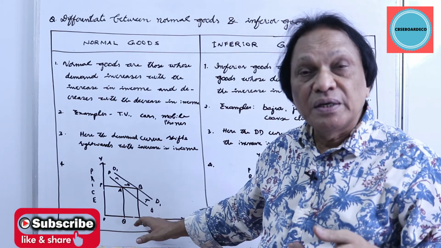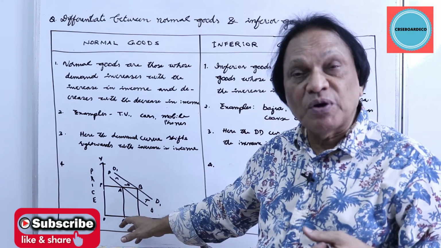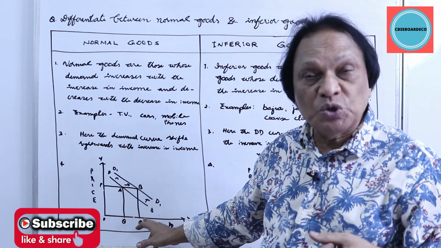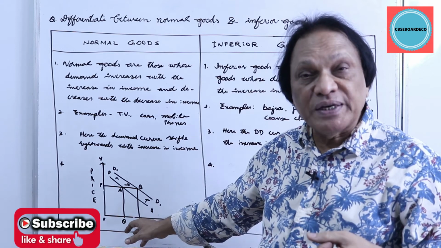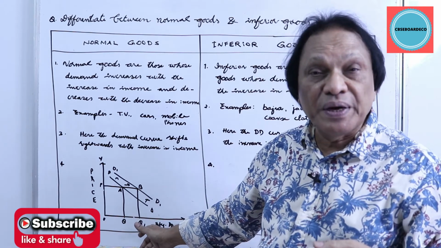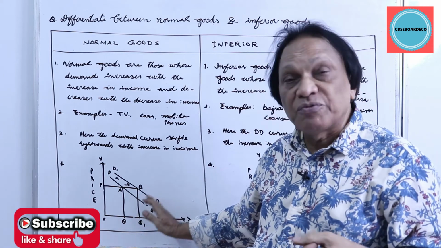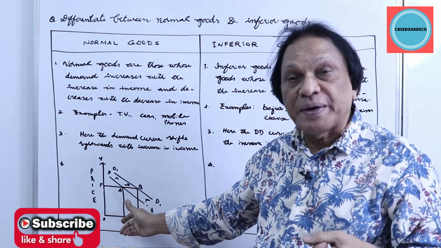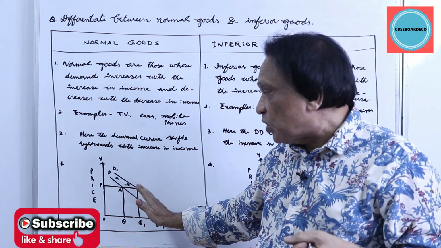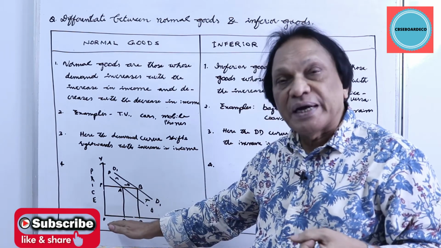Instead of one car, he may have 2, 3. Instead of one mobile phone, he may purchase 2, 3 for the family. Instead of one air conditioner, every room in the house will have air conditioners. So the demand curve shifts rightwards at the same price, not because the price has come down. If income comes down, the demand curve shifts leftwards. That I have not shown.